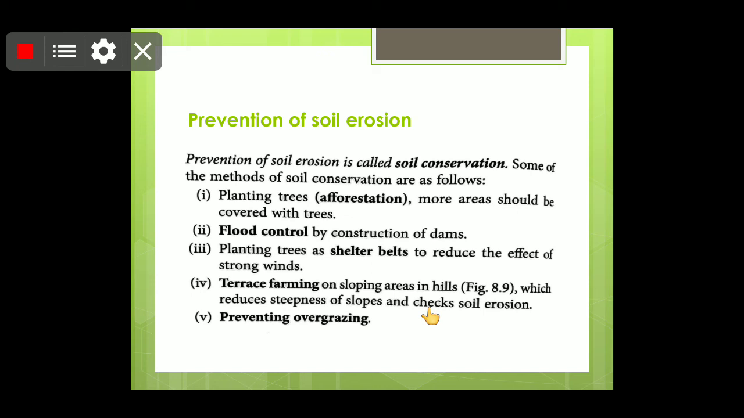Flood control by construction of dams. Planting trees as shelter belts to reduce the effect of strong winds. So children, planting trees would greatly help in reducing the soil erosion. And children, terrace farming on sloping areas and hills which reduces steepness of slopes and checks soil erosion. Now children, preventing overgrazing. So children, all these steps could be taken. In that way the soil erosion would be controlled and the fertility of the soil may be retained.